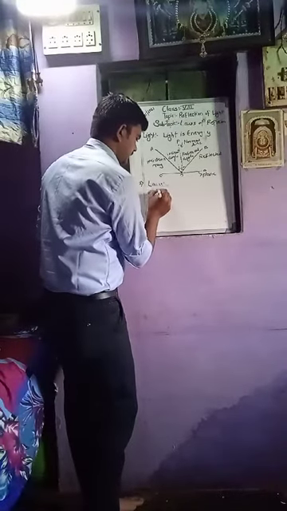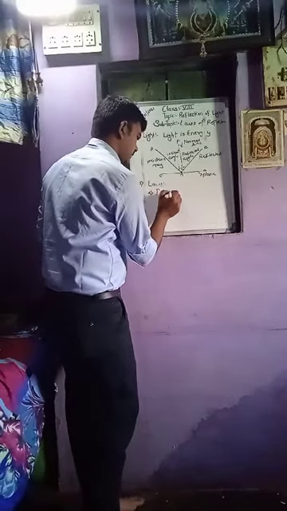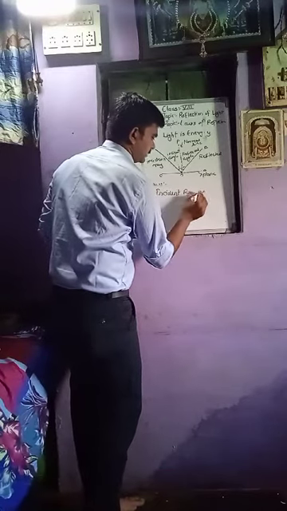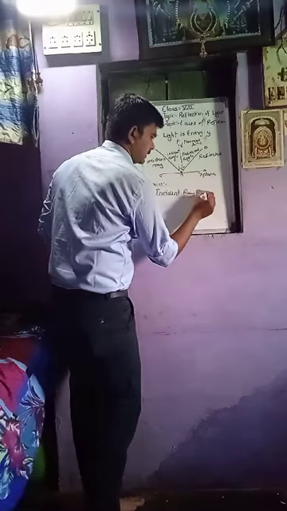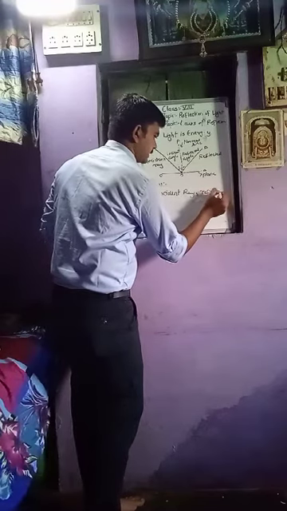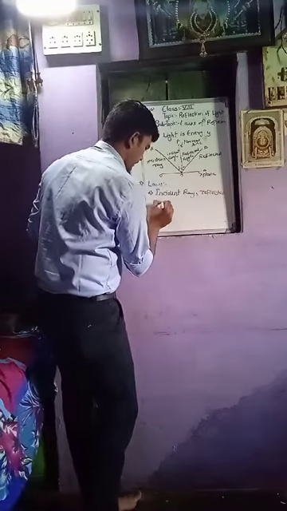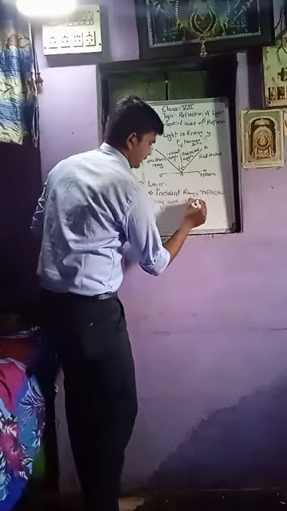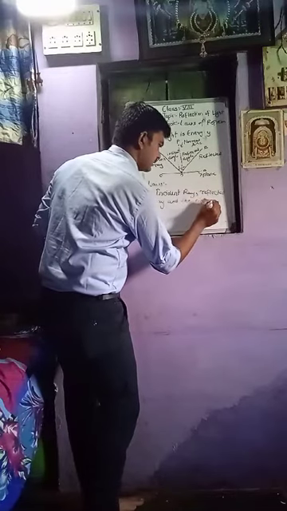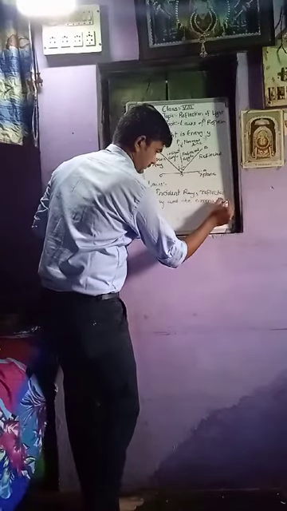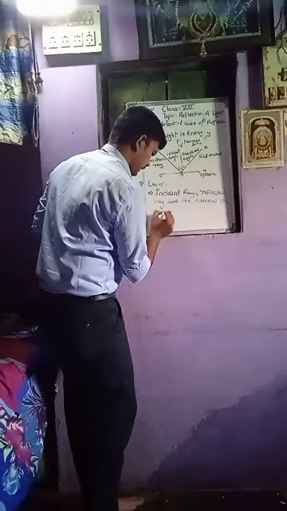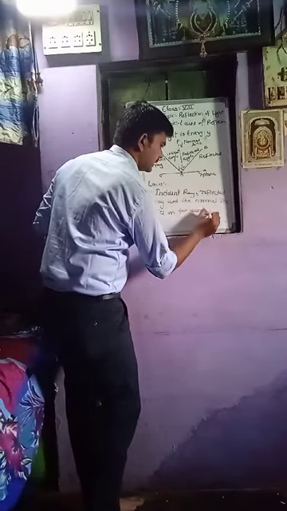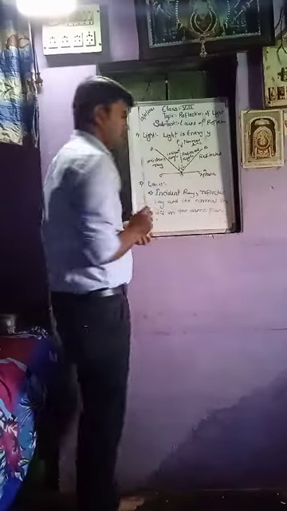Second law: the incident ray, the reflected ray and the normal line lie on the same plane.